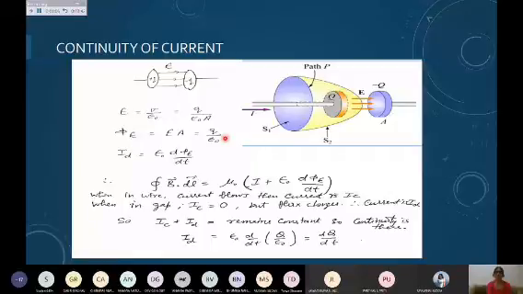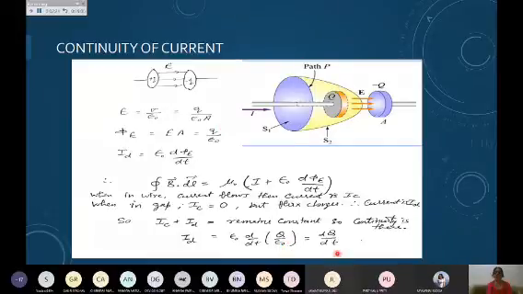Here the conduction current is IC. If I take the charge capital Q, then the current is given by dq by dt, so IC equals dq by dt. And in the gap, ID equals epsilon naught d by dt of phi E, where phi E is capital Q upon epsilon naught.